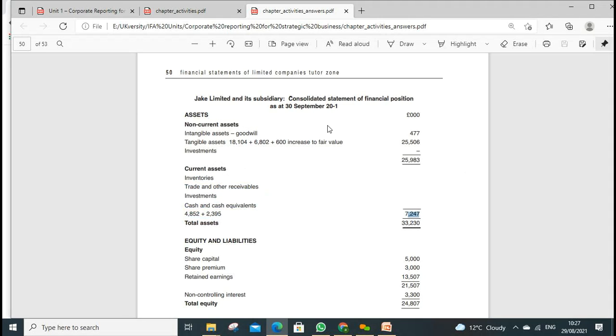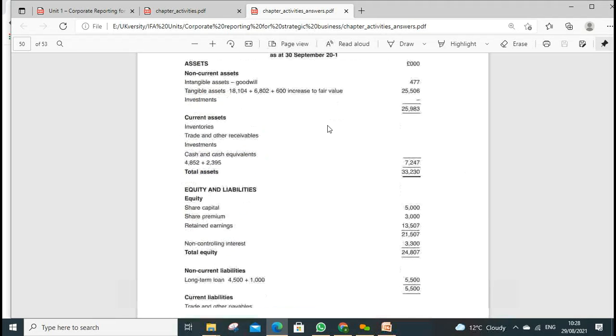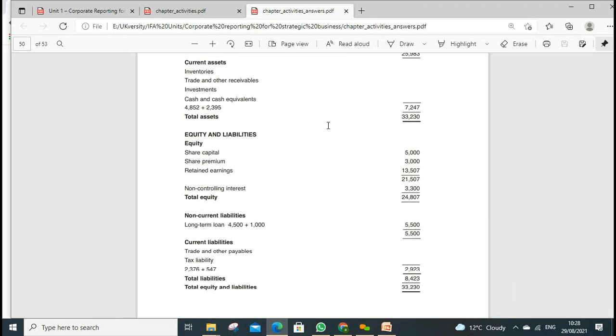And that's equity. Equity is always the parent's: parent share capital, parent share premium, and the group retained earnings, which we calculated. That is all the parent, plus the subsidiary's profit after the acquisition, not the subsidiary's pre-acquisition profit. And then non-controlling interest is the percentage, 40% of their equity at the end of the year.